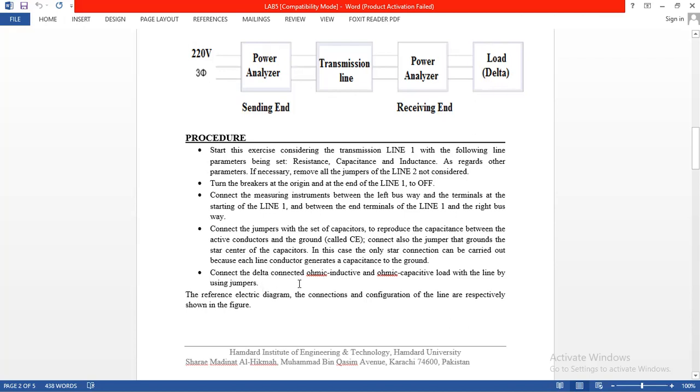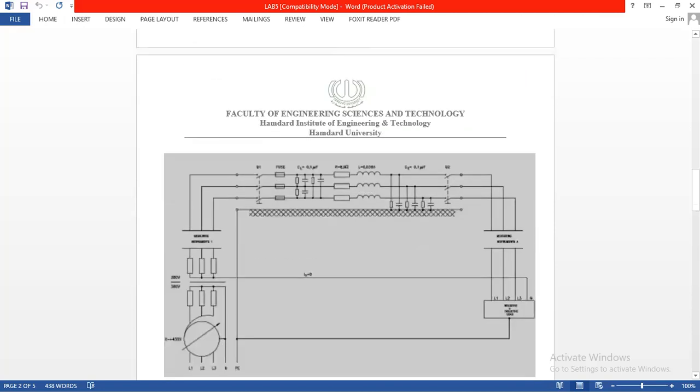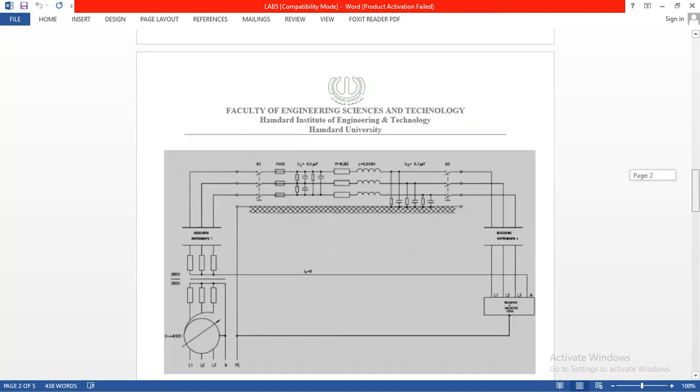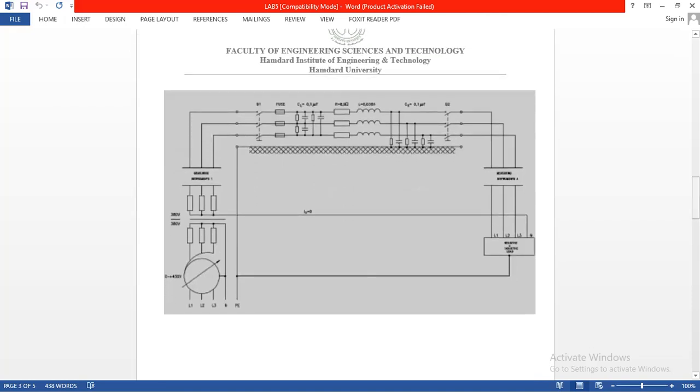Connect the delta connected ohmic inductive and ohmic capacitive load with the line by using jumpers. The reference electric diagram, the connections and configuration of the line are respectively shown below. So by the same symmetry, we need to connect all the connections.